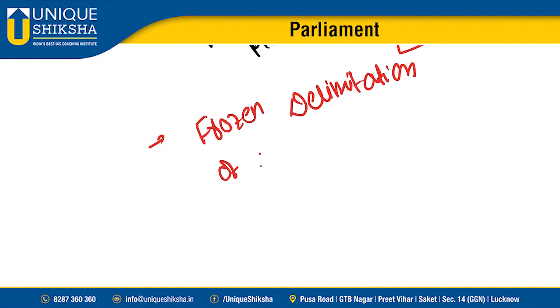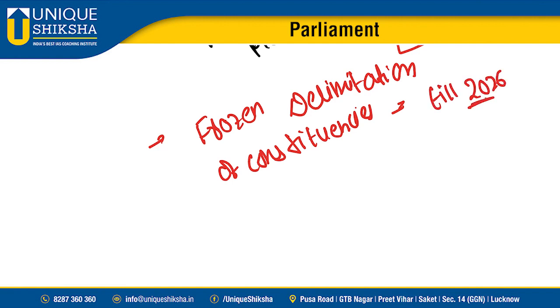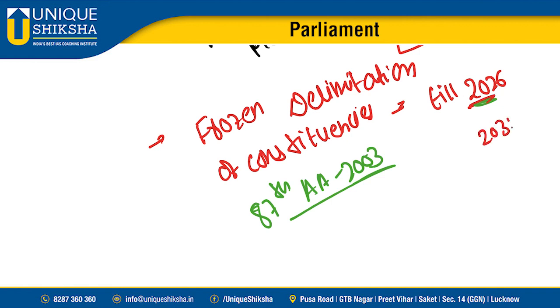We have frozen delimitation of constituencies till 2026. The 87th Amendment Act 2003 says we have frozen this till 2026. But technically it is till 2031. Why?